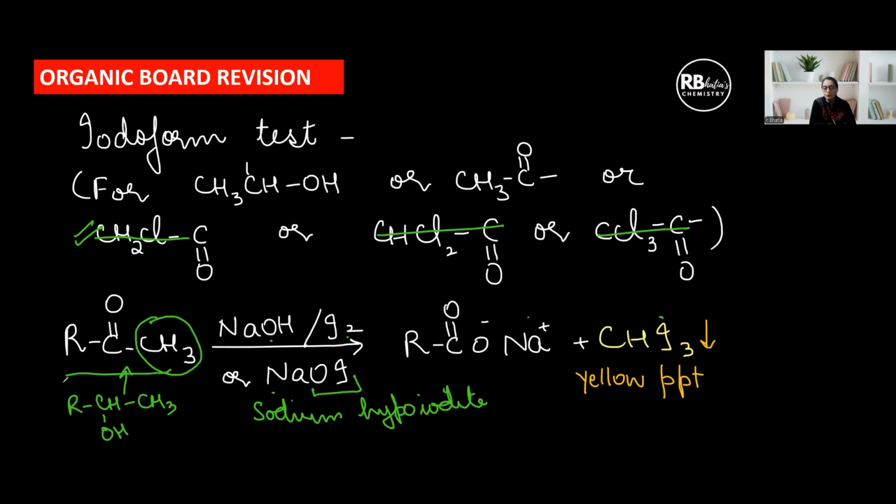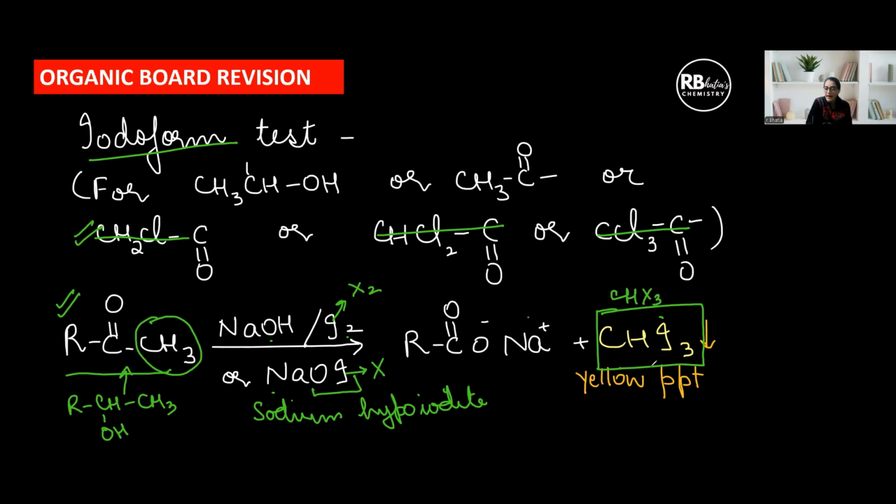Please remember to learn the balanced equations, and iodoform is the yellow precipitate. If in general haloform reaction is asked, then also it's going to go like this. Instead of iodine, you're going to put X2. Instead of I here, you're going to put X. Here you will give CHX3.